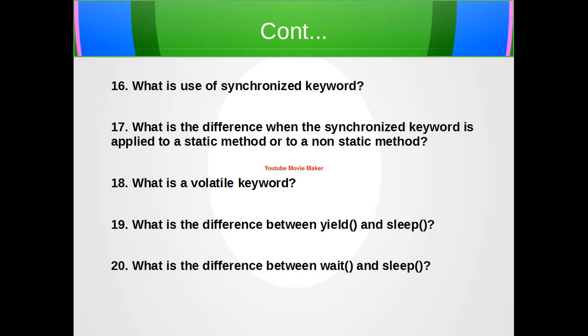generally don't interfere with each other, which means if a thread is accessing a synchronized non-static method, then the other thread can access the synchronized static method at the same time, but they cannot access the synchronized non-static method. Hope you understood this. So basically what it is saying is that in a static method the lock is on a class, and in a non-static method it's on an object.